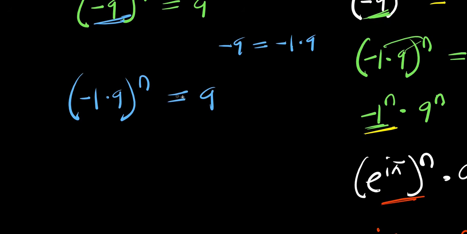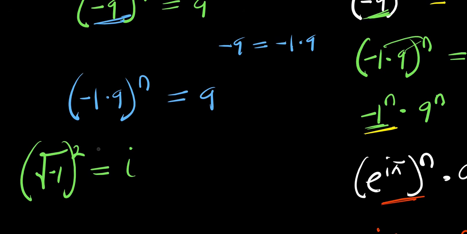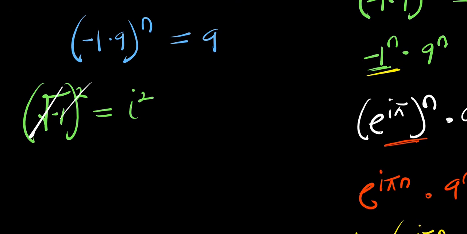So at this point, what I'm going to do is to consider this complex identity. If you have square root of negative 1, this is i, which is the imaginary number i. So if I decide to take the squares of both sides of this identity, this will cancel out. So what we are going to have is negative 1 is the same thing as i to the power 2.